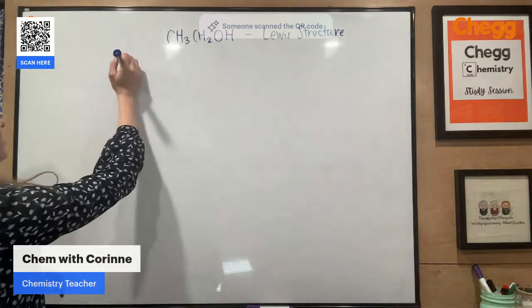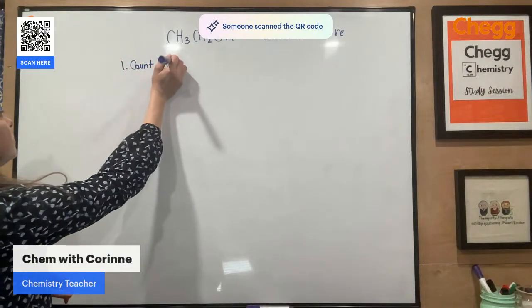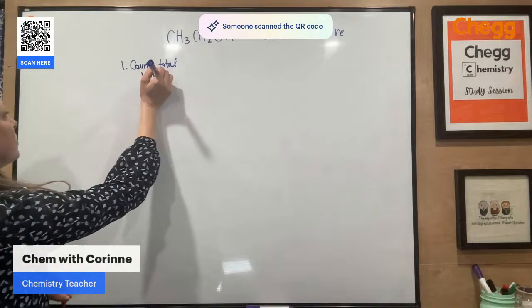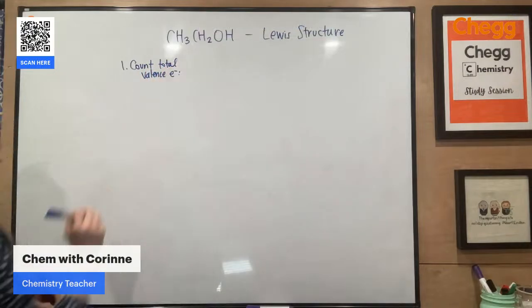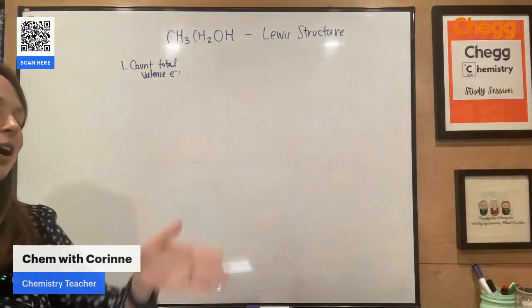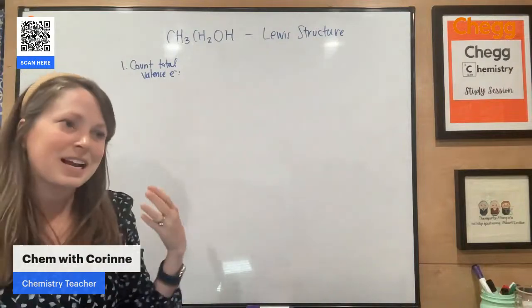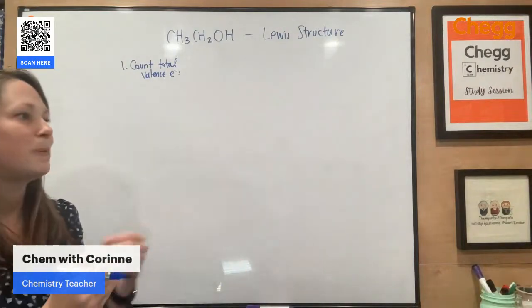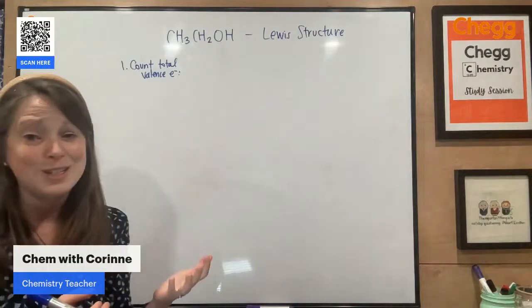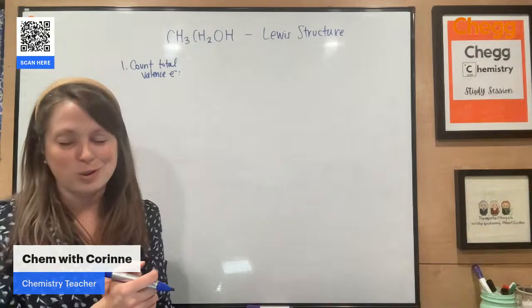All right, so if I want to draw the Lewis structure, the first step, you always want to count total valence electrons. You can determine that just from the periodic table. It's all determined based on the column the element is in. Please note that everything in the transition metals has varying numbers of valence electrons, but guess what? For Lewis structures, you're only doing covalent molecules, so you don't have to worry about any of those metals anyway.